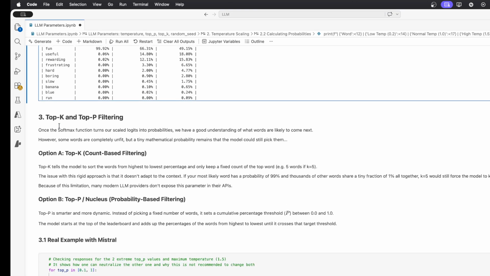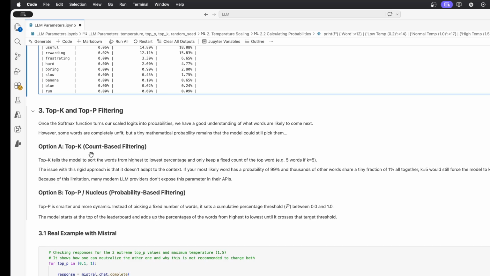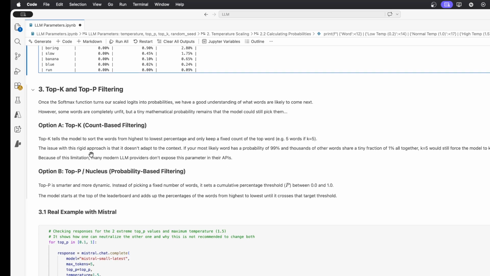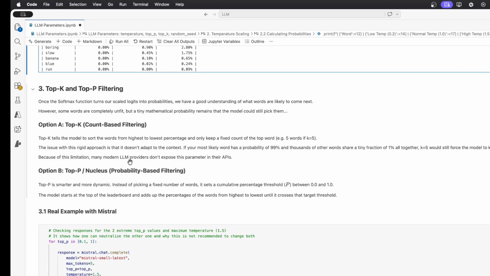So it's not always a good approach to choose a fixed number of words. And because of this limitation, you will see that a lot of LLM providers don't even expose this parameter to you. If you look at Mistral AI, for example, their chat completion endpoint, you are not allowed to set this parameter.